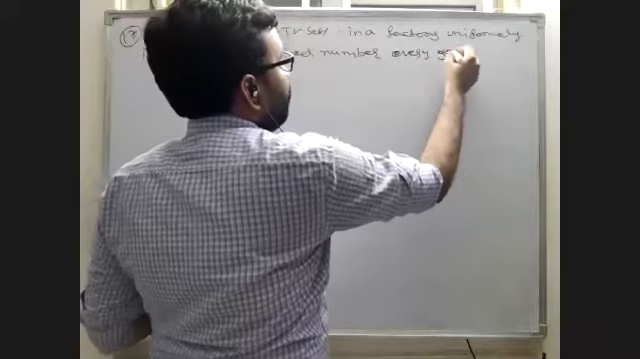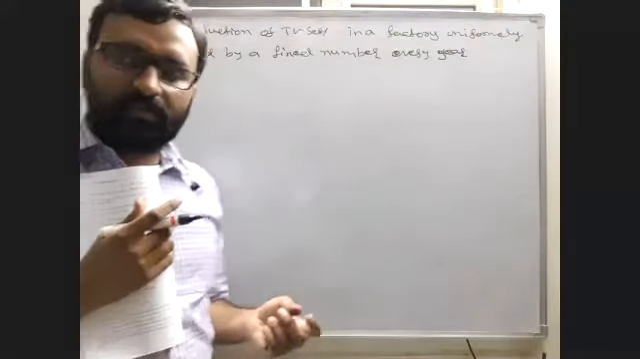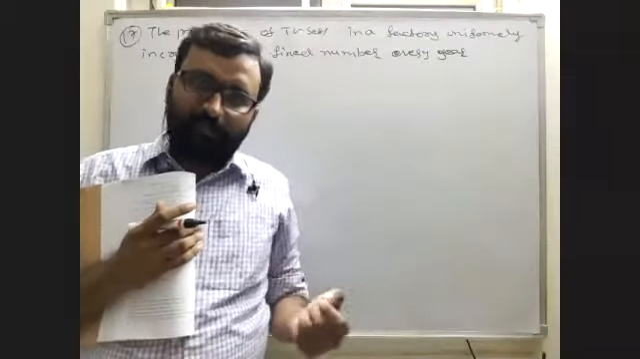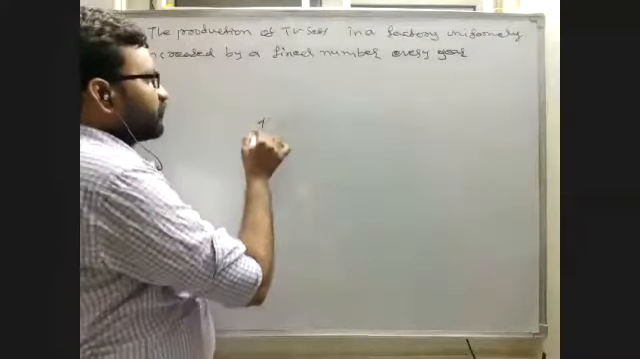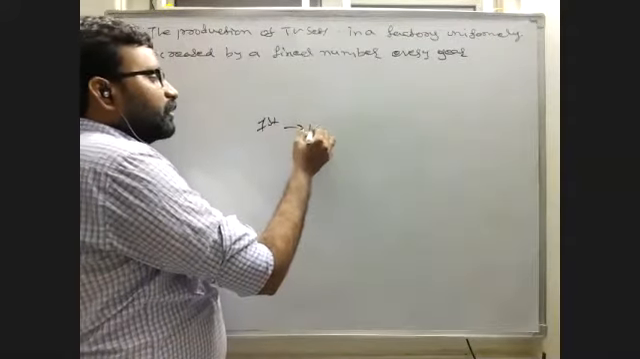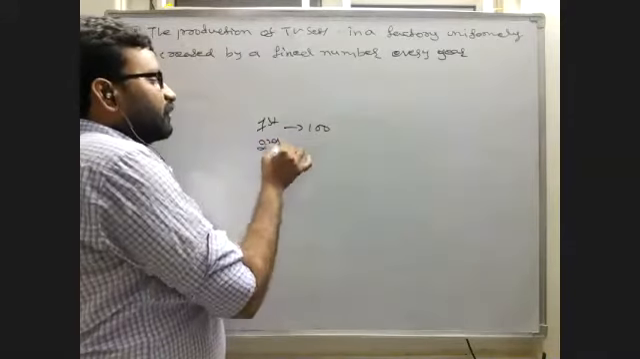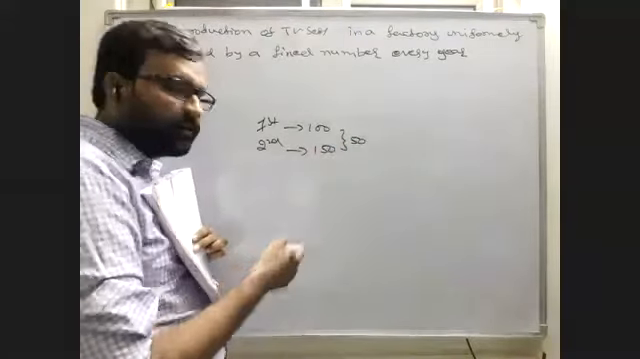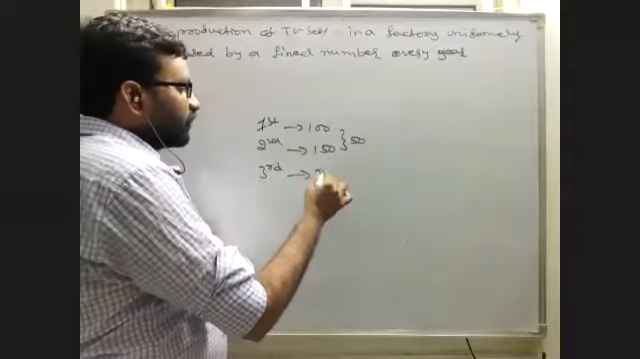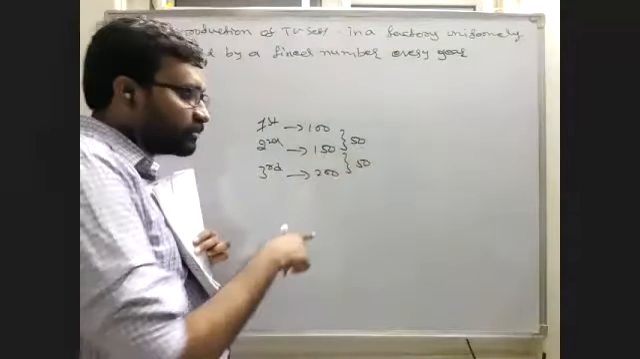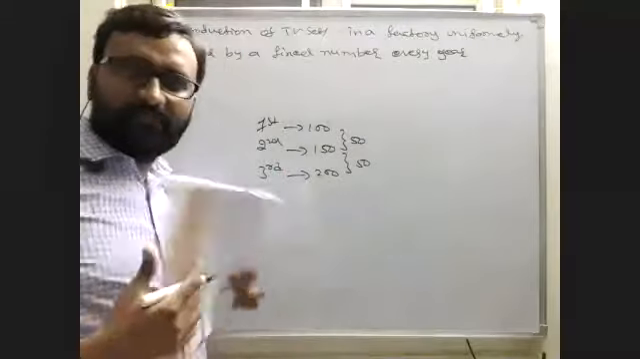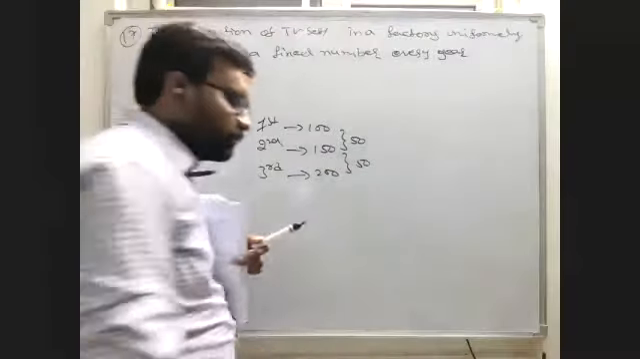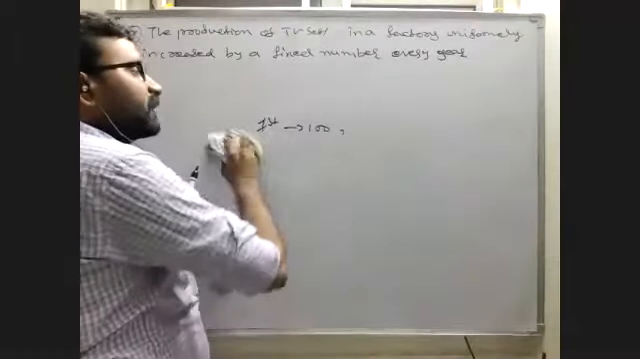Every year. Suppose in the first year they make 100 TVs, and in the second year it is increased by 50, so it will be 150. What is the increase? 50 TVs extra. And the third year, 200, again an increase of 50 TVs. Like this, every year a fixed number of TVs will be produced extra. That is increasing. So every year it is increased by a fixed number.